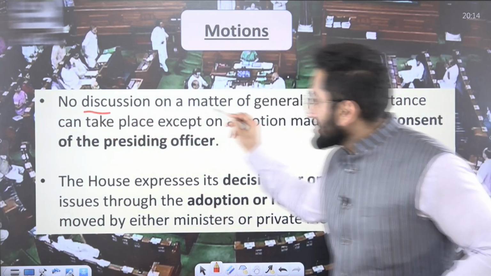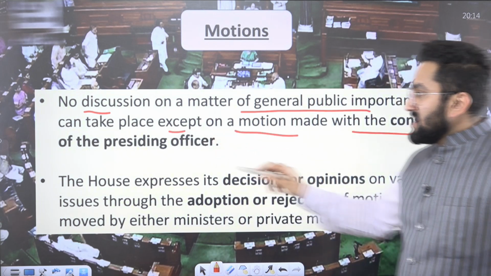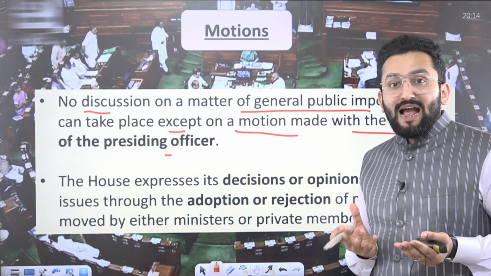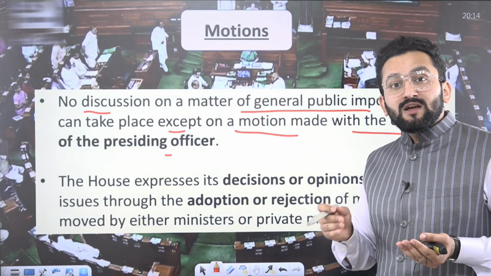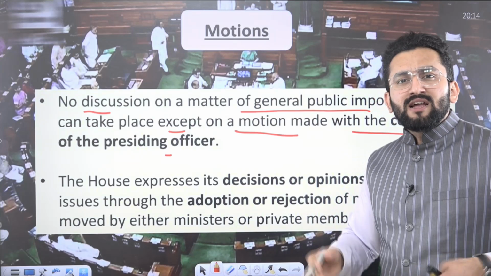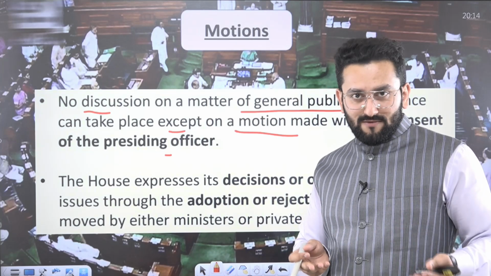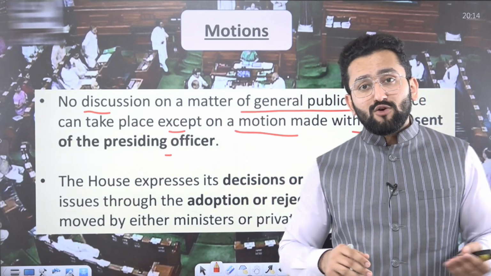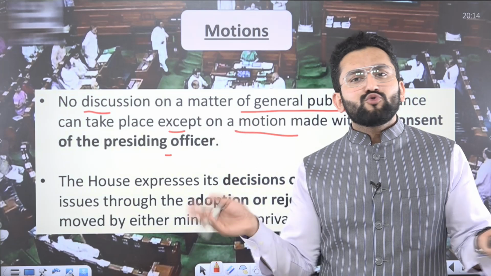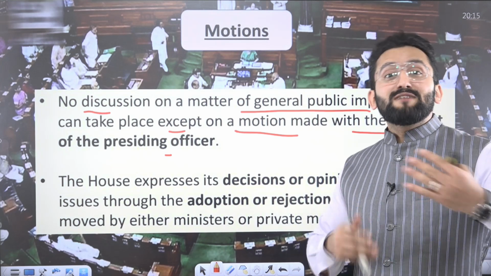No discussion on a matter of general public importance can take place except on a motion made with the consent of the presiding officer. What the house actually wants is decided by how many people are supporting the motion you have raised. It is like you want to discuss something and check what the majority of members believe in. So you raise this matter to the presiding officer: Sir, I want to raise this motion. Then the Speaker, in the case of Lok Sabha, will say, okay, I'm allowing you to raise this motion, so that this matter can now be discussed.